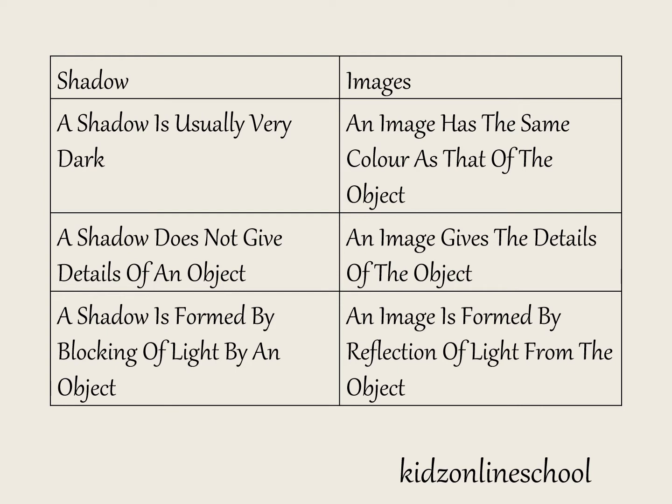Images. An image has the same color as that of the object. An image gives the details of the object. An image is formed by reflection of light from the object.